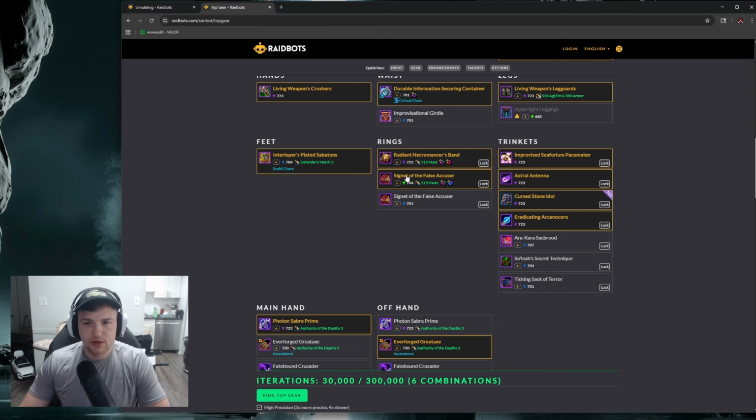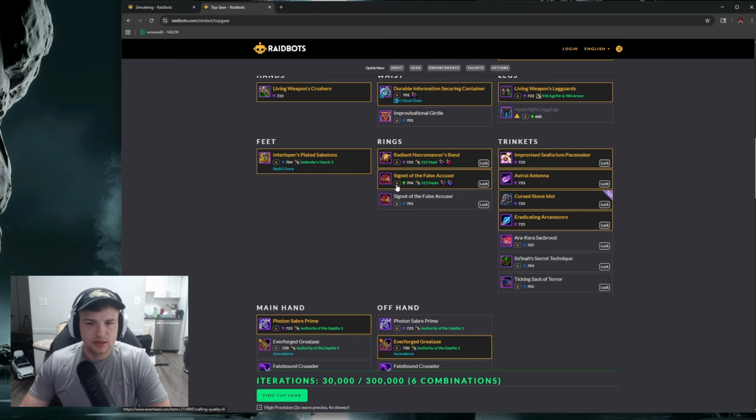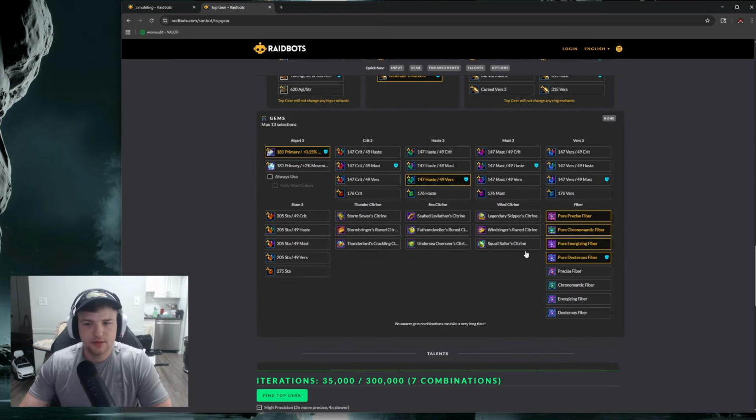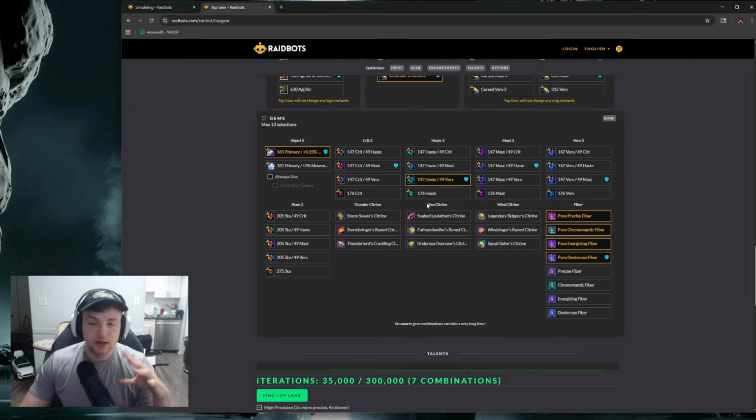Like, for example, if I wanted to see how I would have a damage change for different gems in my ring here, right? I can click this plus and just do remove gems. Boom. Now I have an empty ring here with no gems. You can come down toward the bottom, and you can pick what gems you want to theoretically insert here. So there's a lot of really cool things.